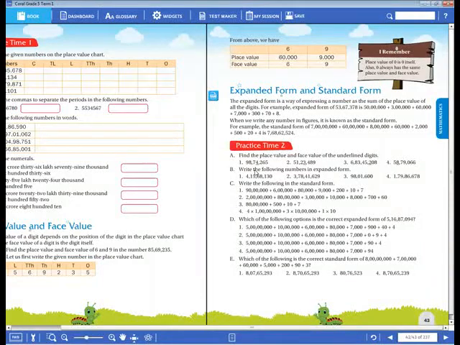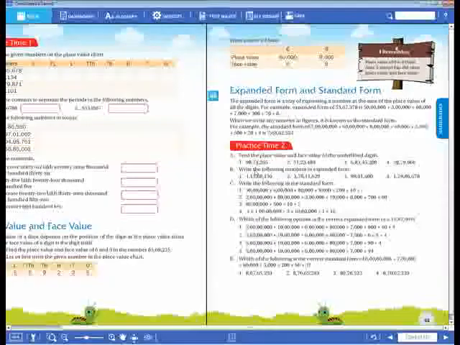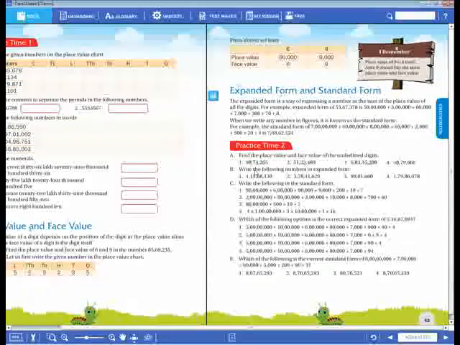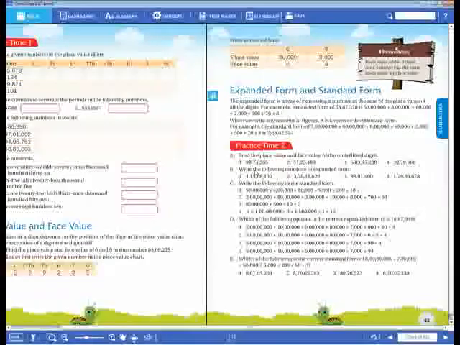98,74,265 is there. We have to underline the digit. Which digit is underlined here? 4. So what is the place value of 4 here? The place value of 4 is 4,000. Next, the face value of 4 is 4. Okay. Have you written, dear children?